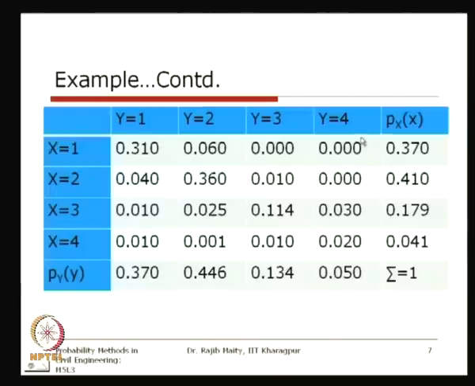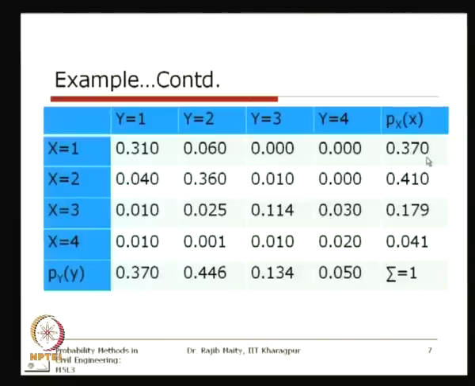This is the joint PMF, and we have also seen that if we add this up, that is 0.31, 0.06, 0.00, 0.00, this is x equals 1 for all possible values of y, irrespective of the value of y. So, if we sum it up, this is the marginal probability of x that we discussed in the last class.